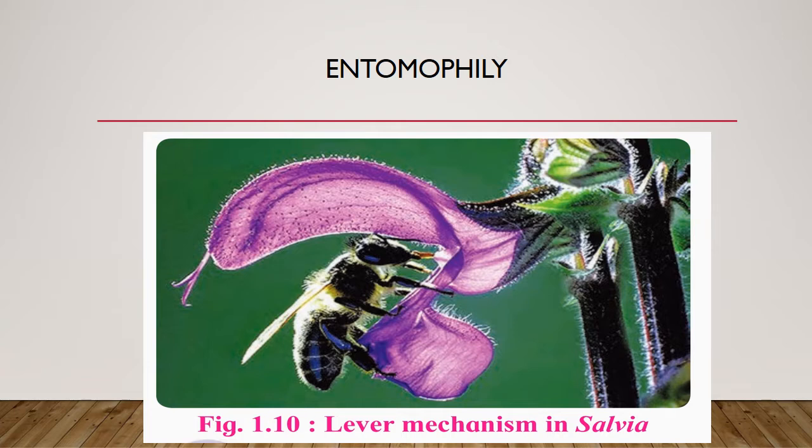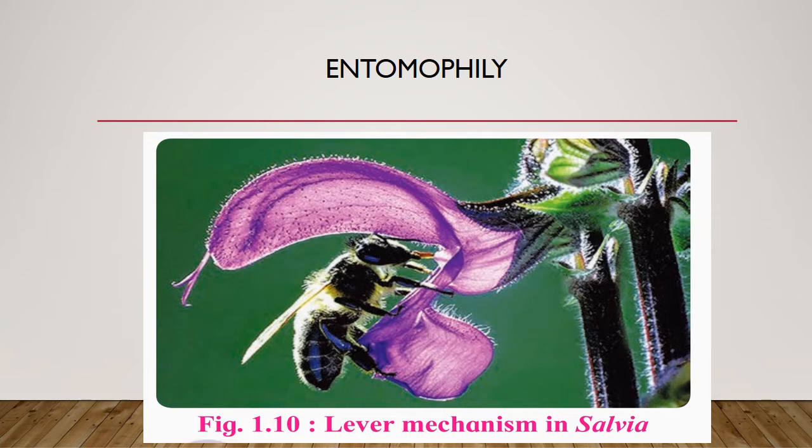Now pollen grains are spiny and surrounded by a yellow sticky substance. When pollen grains are sticky or spiny, it also helps them attach to the insect's body.